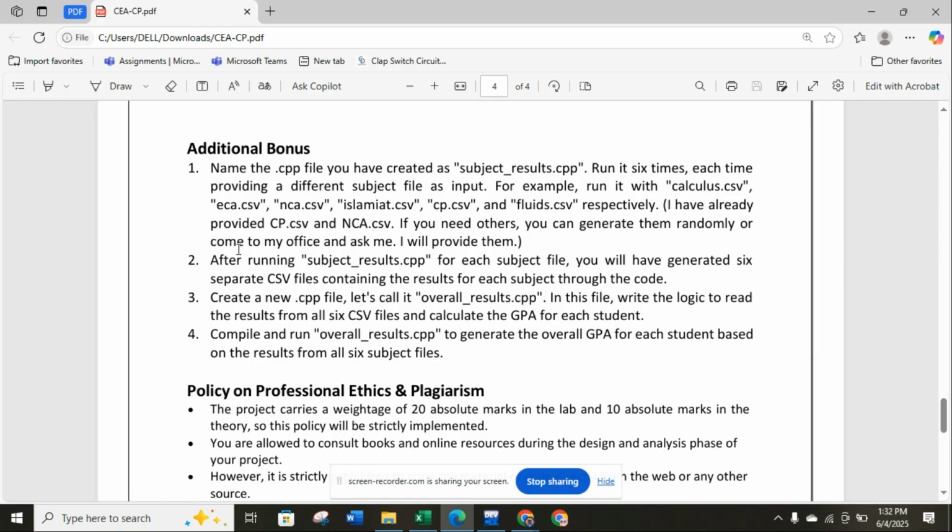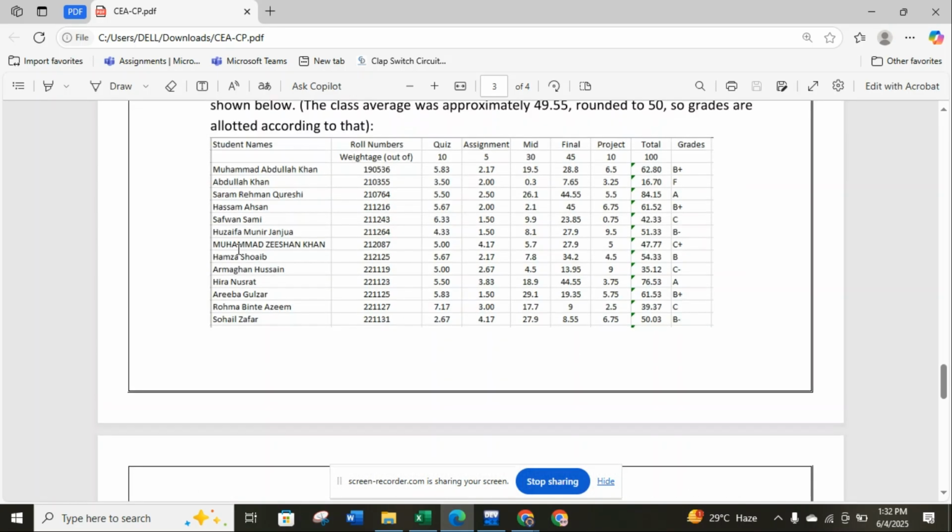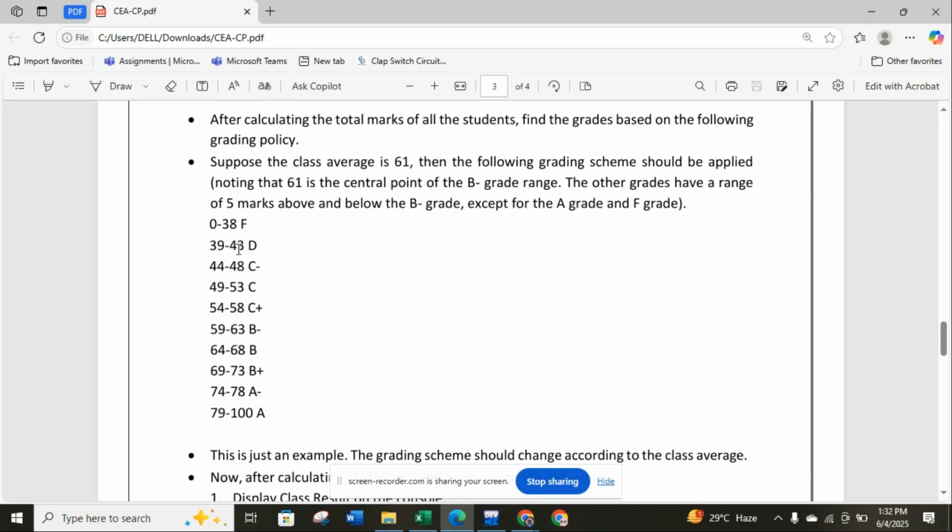And this was all bonus work. It's not important to do all of this. The basic requirement was that you have to insert weightages, calculate average, assign grades, and then use file handling to read data from the file that we already saved in that same folder, and then calculate the grades, the percentage and average, all that stuff.